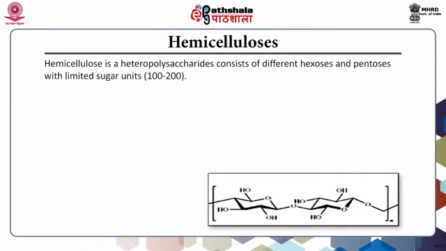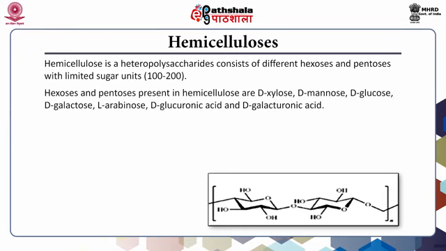Hemicelluloses. Hemicellulose is a heteropolysaccharide consisting of different hexoses and pentoses with limited sugar units, 100 to 200. Hexoses and pentoses present in hemicellulose are D-xylose, D-mannose, D-glucose, D-galactose, L-arabinose, D-glucuronic acid and D-galacturonic acid.